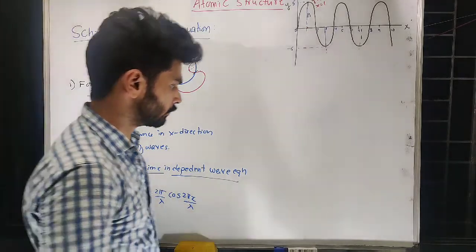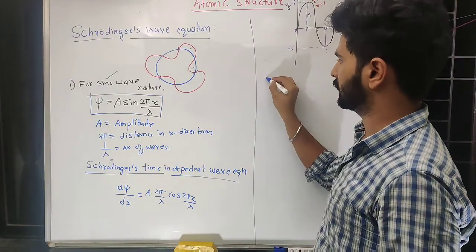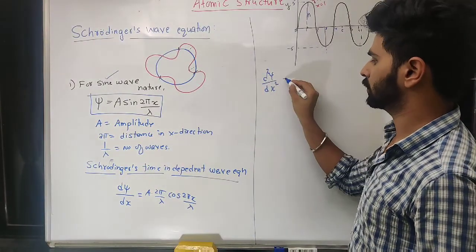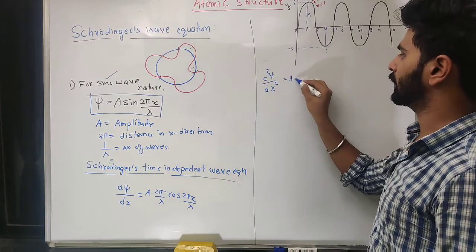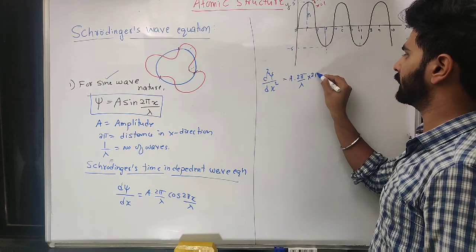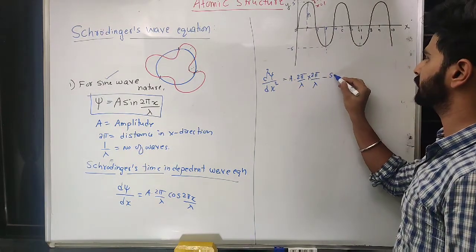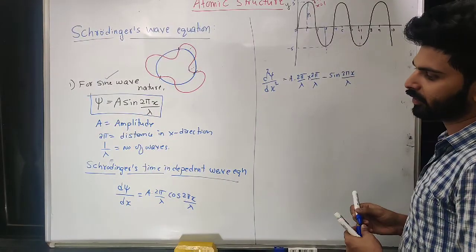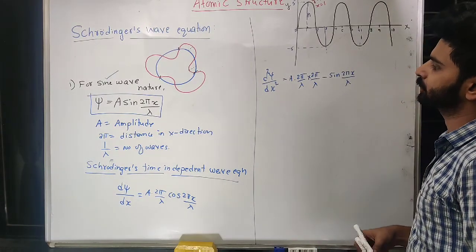I will differentiate one more time, d square psi upon dx square. Now one more time cos x will become minus sin x. So a into 2 pi upon lambda is already there, then one more 2 pi upon lambda will come, and cos x will become minus sin x, and the constant is kept as it is.